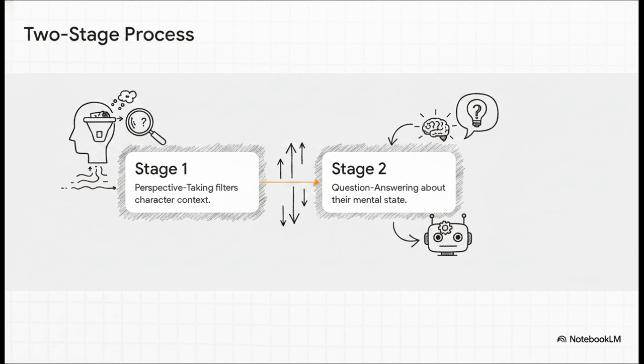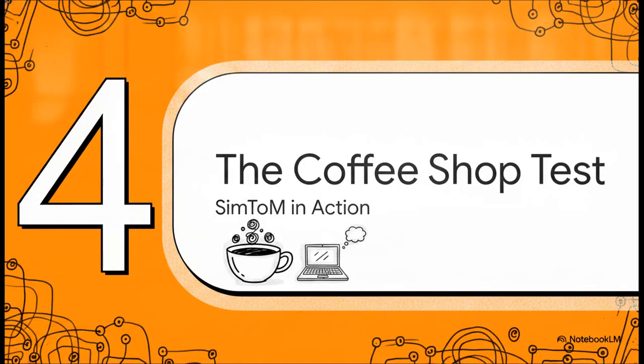You literally tell the AI, hey, which events does this character actually know about? Then, only after the AI has isolated that character's knowledge do you move to Stage 2, question answering. Now you ask the AI to answer a question about the character's mental state using only the filtered story from Stage 1. Let's look at Section 4, the coffee shop test, so we can see SimToM in action.